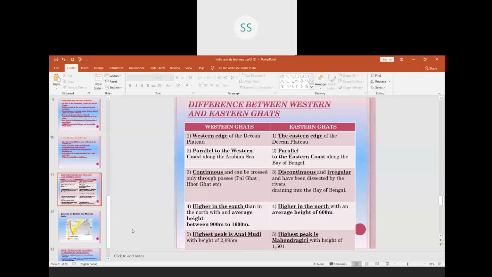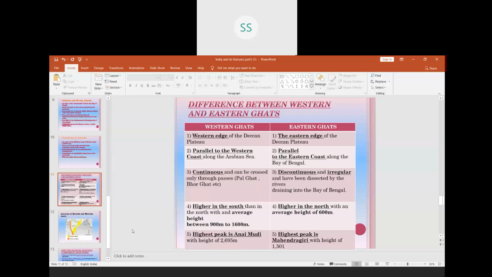For example, rivers like Godavari, Krishna, Kaveri are born in Western Ghats and flow towards the Eastern Ghats and then towards the eastern coastal plains and join the Bay of Bengal.